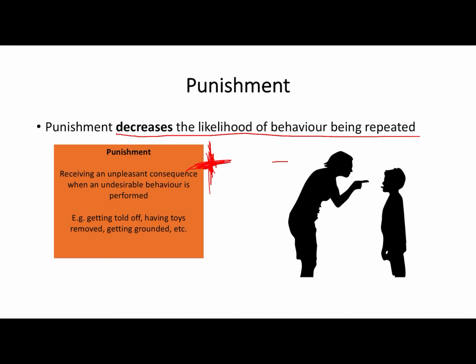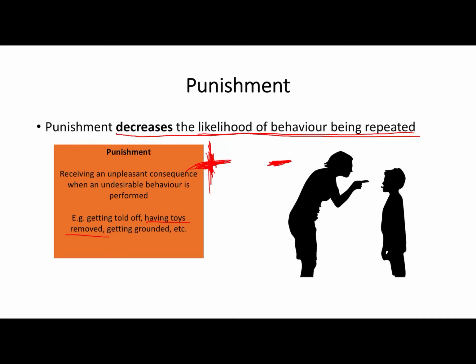But likewise, punishment can also be negative punishment. And in order for us to remove something to decrease the likelihood of behaviour being repeated, we must be removing something unpleasant. So this is like having your toys taken away as a child for being naughty. That is unpleasant, we don't like that, that's undesirable. So we're going to decrease the likelihood of us repeating the behaviour that got our toys taken away.